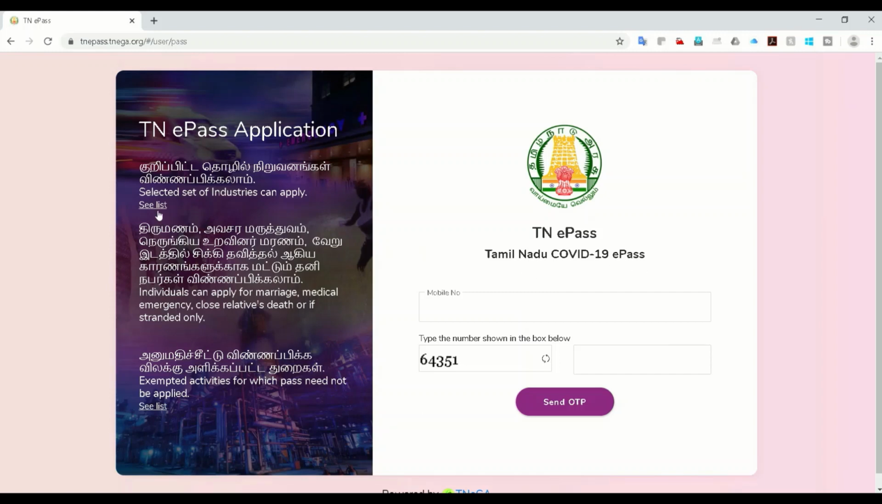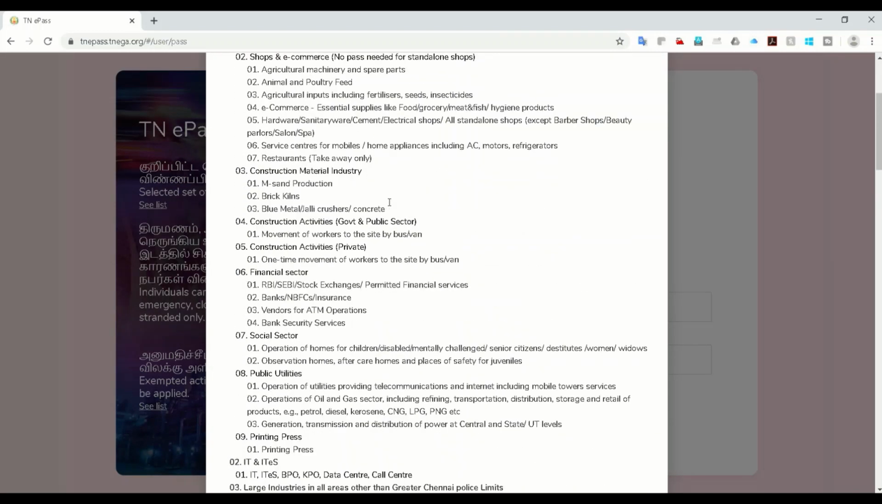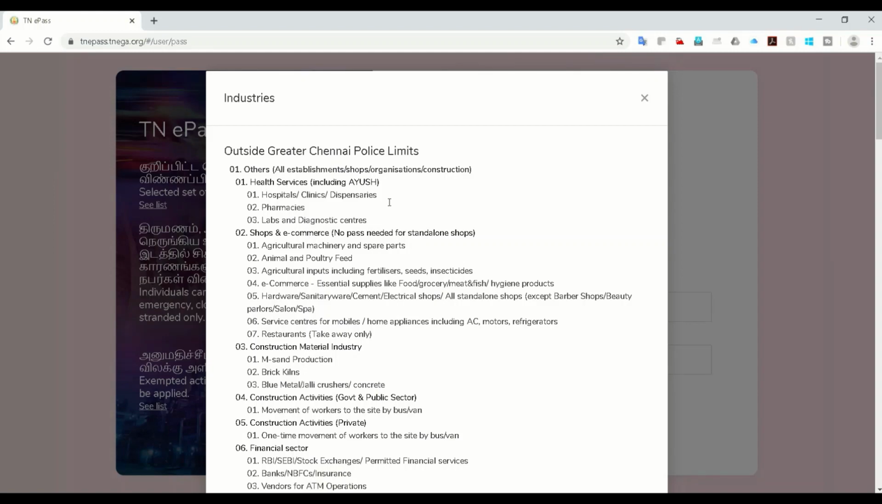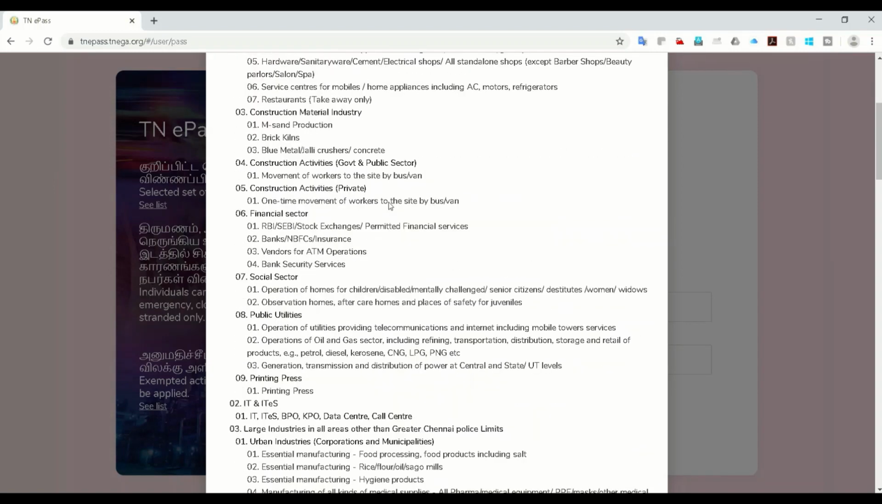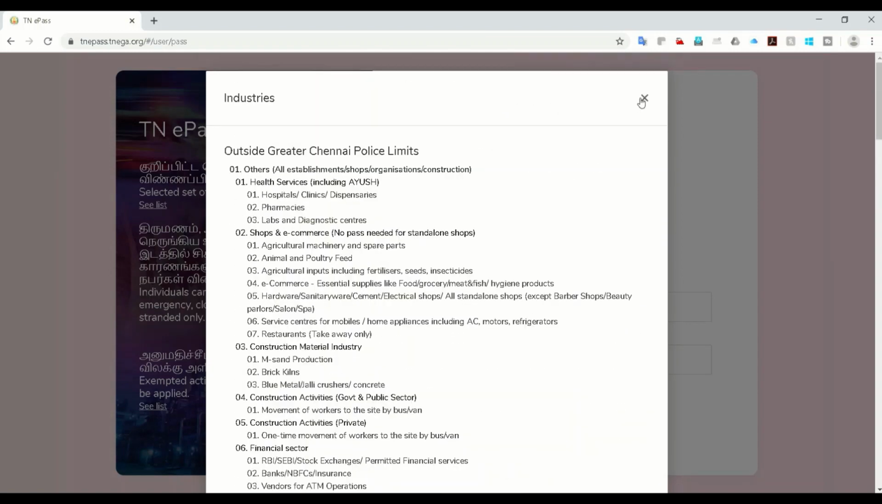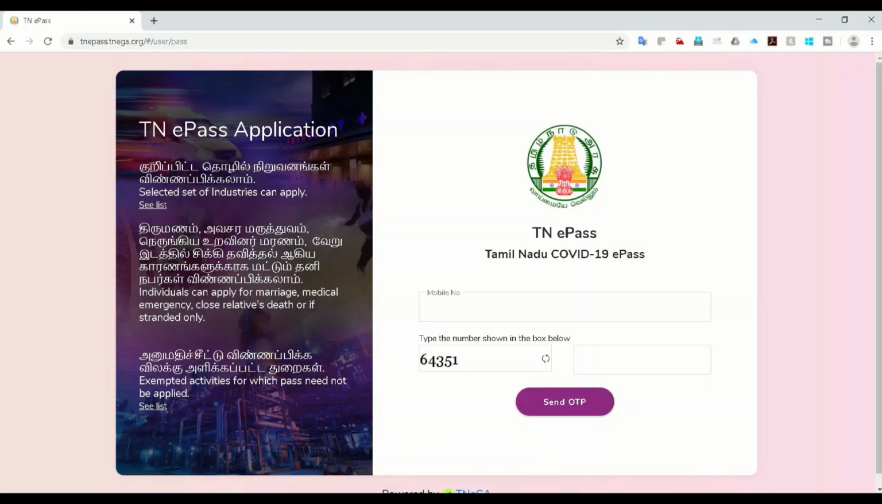Here is the list of industries who can apply. You can scroll through this list quickly, see which industry you fall under, and apply for it. All these industries definitely need a pass. And it's not just for industries; individuals can also apply for the purpose of marriage, medical emergency, or the death of a close relative.